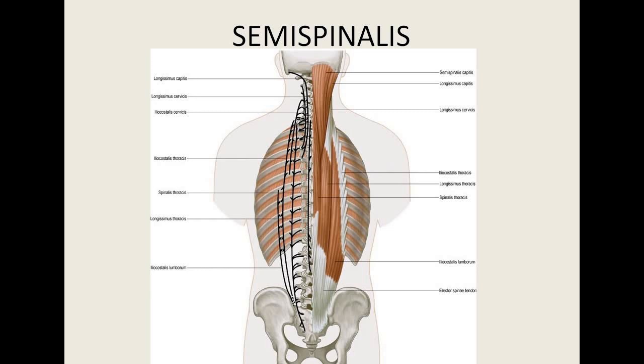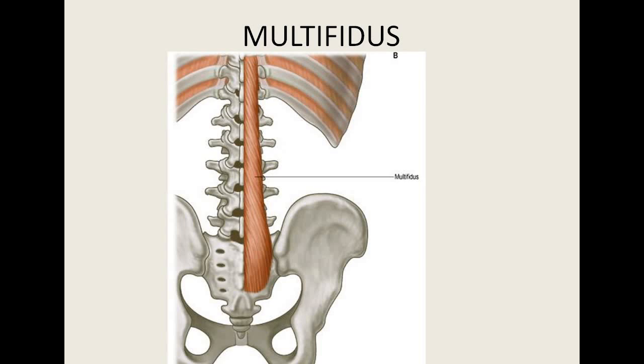Semispinalis cervicis originates from the transverse process of the lower cervical and the upper thoracic vertebrae and is inserted into the spines of the cervical vertebrae. So this is the semispinalis capitis and semispinalis cervicis.